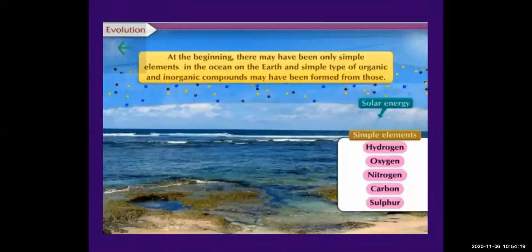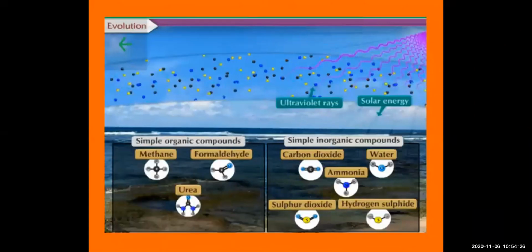Here simple elements are given: hydrogen, oxygen, nitrogen, carbon, sulfur. These may have been formed in the starting. Then simple organic compounds: methane, formaldehyde, urea. Simple inorganic compounds: carbon dioxide, water, ammonia, sulfur dioxide, hydrogen sulfide. All these were the simple organic and inorganic compounds, and ultraviolet rays were coming into the ocean, helping to form new living beings.